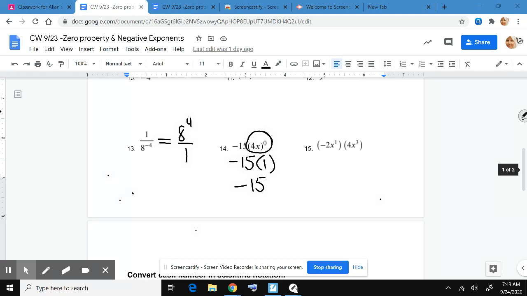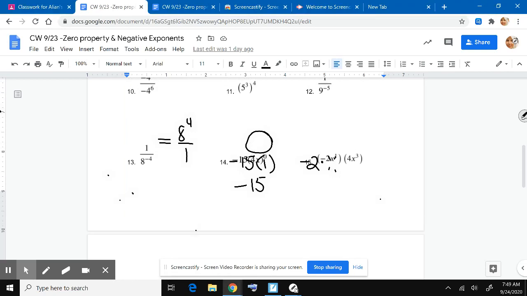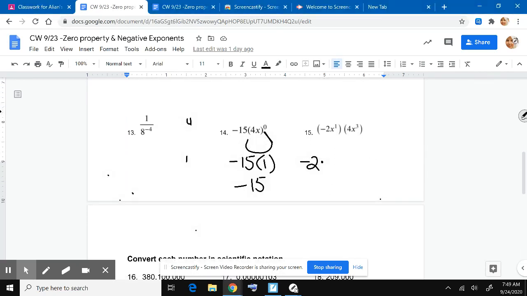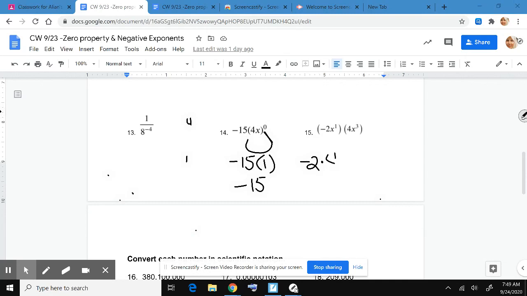Okay, we can rewrite this because this is multiplication. This means the same thing as negative 2 times 4 times x to the first times x to the third power. Well, negative 2 times 4 is negative 8, and x, you're multiplying powers with the same base x, so just keep the base, add the exponents.